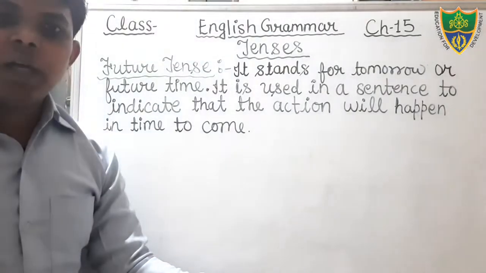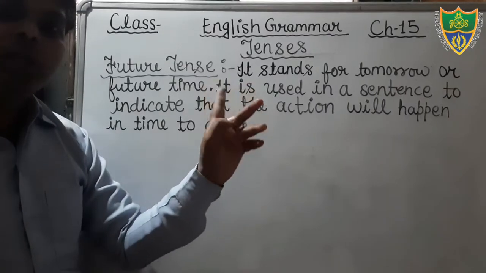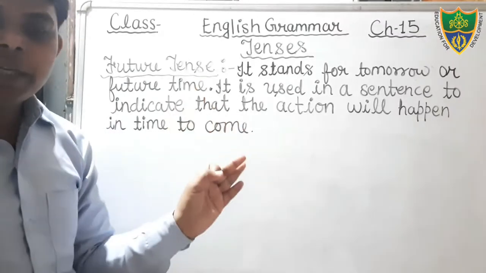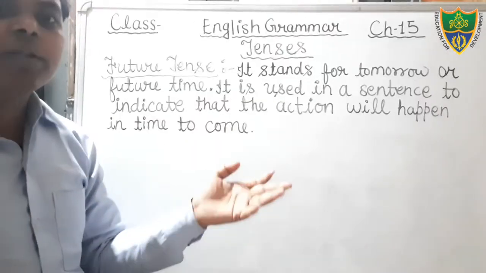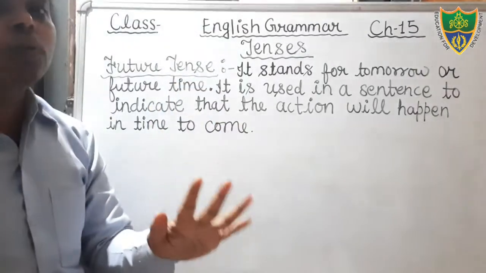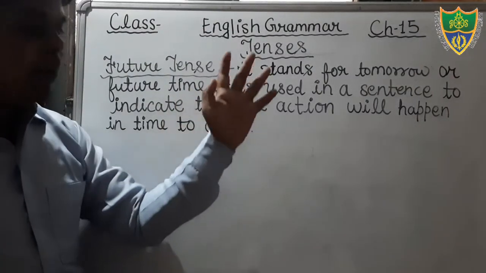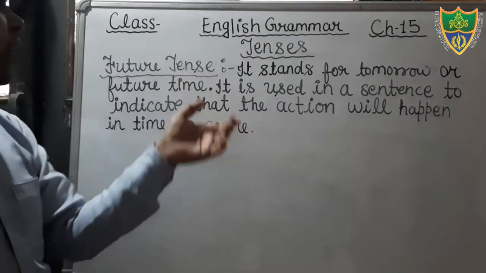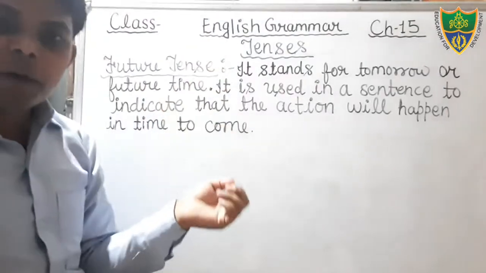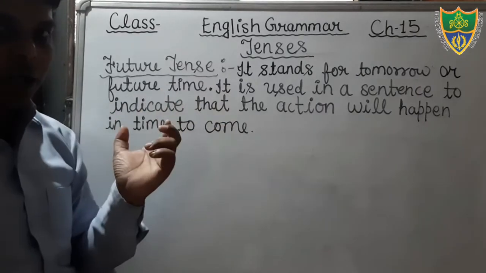As we have seen, the present tense and the past tense are already divided into four subcategories: simple present tense, present continuous tense, present perfect tense, present perfect continuous tense. And in the past tense there are also four subkinds: past indefinite tense, past continuous tense, past perfect tense, and past perfect continuous tense. In the same way, in the future tense you will find future indefinite tense, also known as simple future tense, future continuous tense, future perfect tense, and future perfect continuous tense.